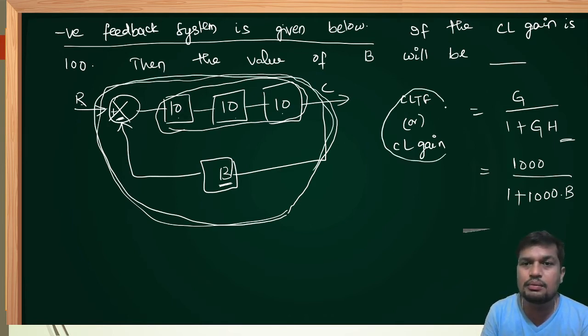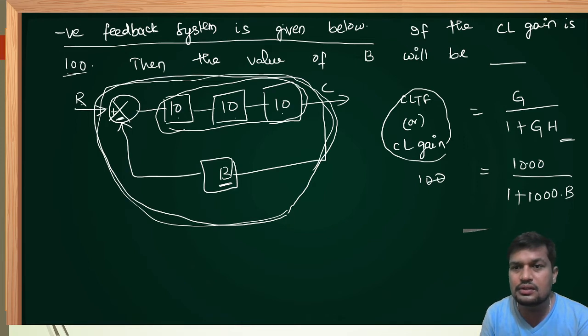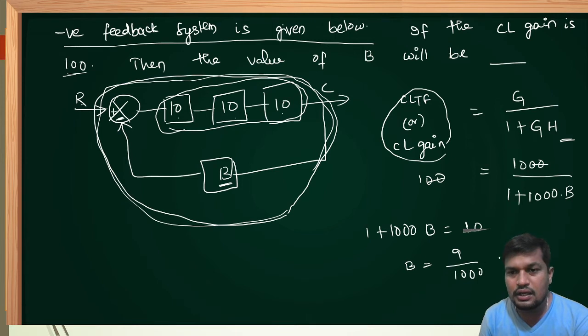Therefore, the closed loop gain or closed loop transfer function is already given as how much, dear friends? It is 100. Now, two zeros and two zeros are cancelling. From this, 1 plus 1000 into B is equal to 10. B equals 9 upon 1000, or else it can be written as 9 into 10 power minus 3.